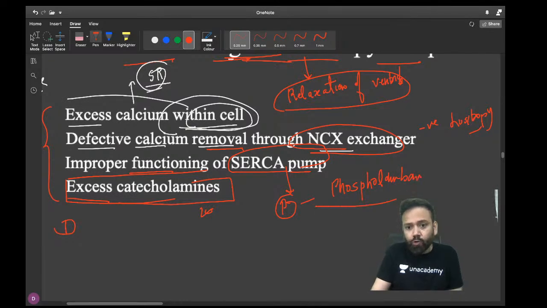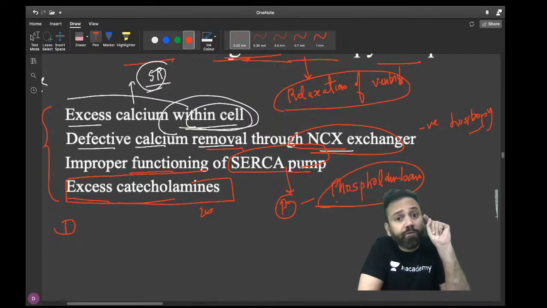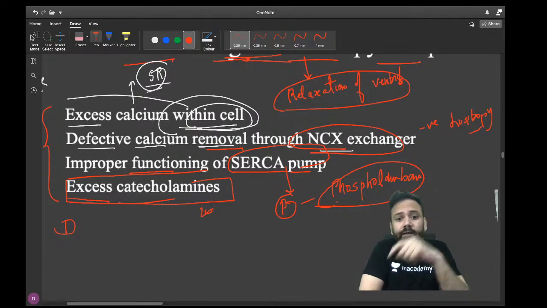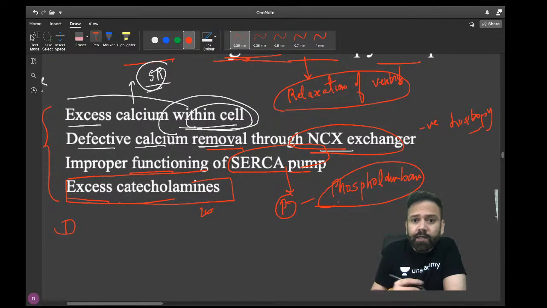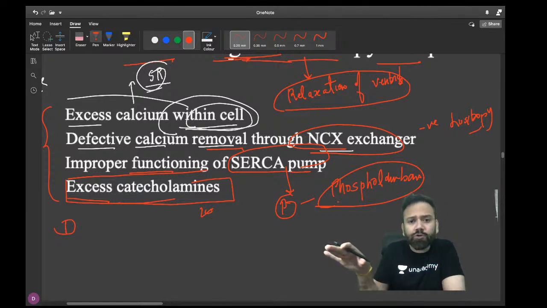Okay. So normally phospholamban is phosphorylated to cause influx of calcium by the SERCA, but if there is improper functioning of SERCA, it can be because of unphosphorylation of phospholamban, it can be because of clonus. There are so many reasons behind that. So all these will cause negative lusitropy, inability to relax. There is continuous contraction.